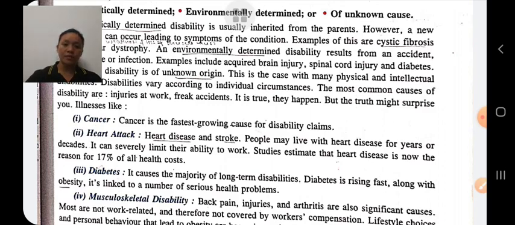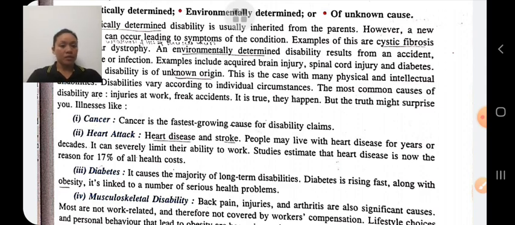Diabetes: in the case of the majority of long-term diabetes, diabetes is due to the deficiency of insulin production in the digestive system. Therefore, there is too much sugar in the blood due to deficiency of insulin.